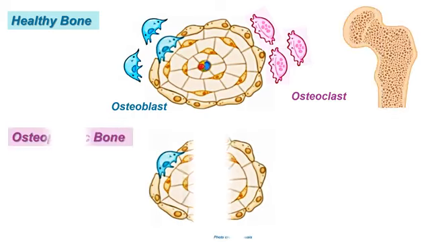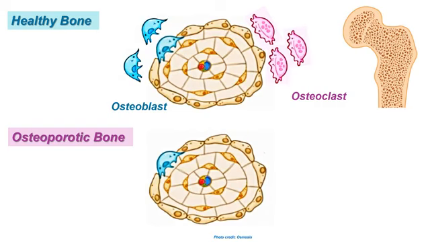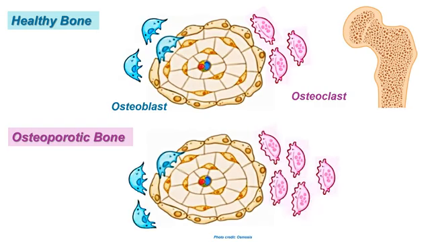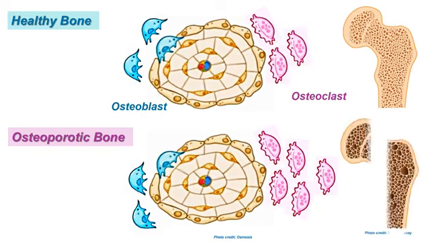Now come to the osteoporotic side. Here we see the osteoblastic cells are there, osteoclastic cells are there, but osteoclastic cells are more in number, so there is more osteoclastic activity. As a result, there is porosity in the bone, and we will see the osteoporotic bone picture.